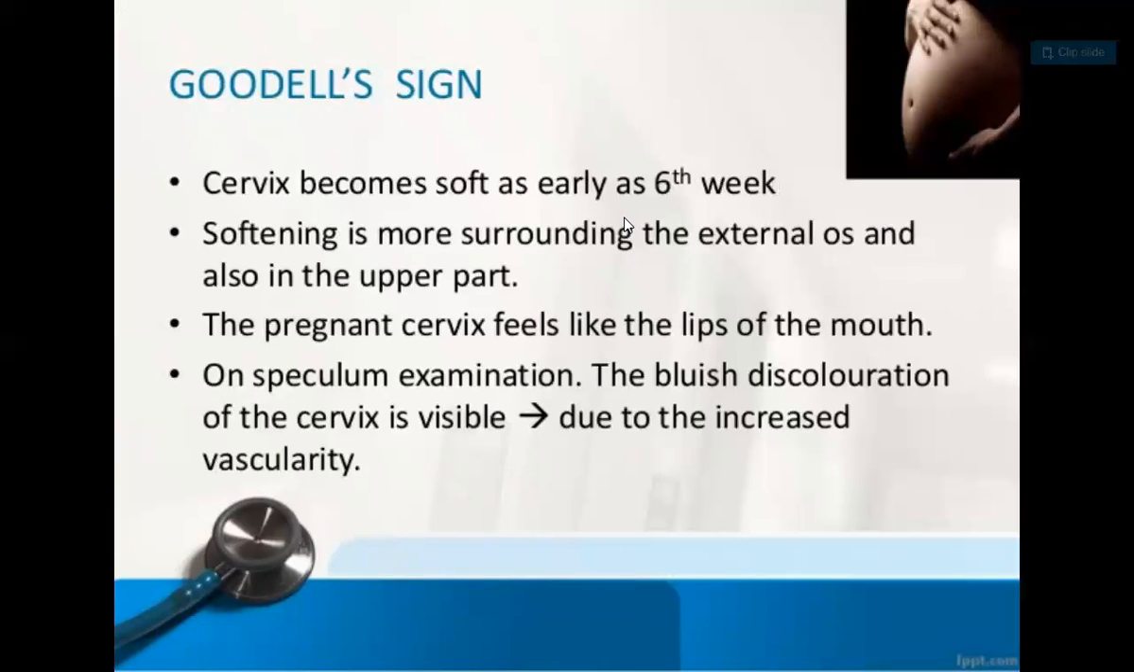Then Goodell sign. Again, it is a sign of the first trimester. It is a pelvic sign where the cervix becomes soft as early as the sixth week, and the softening is more surrounding the external os and also in the upper part. The pregnant cervix feels like the lip of the mouth, while the non-pregnant cervix feels like the tip of the nose. If you touch your nose, it is a little bit harder compared to the lips. While in pregnancy, the cervix feels soft like the lip of the mouth. So that is called Goodell's sign.